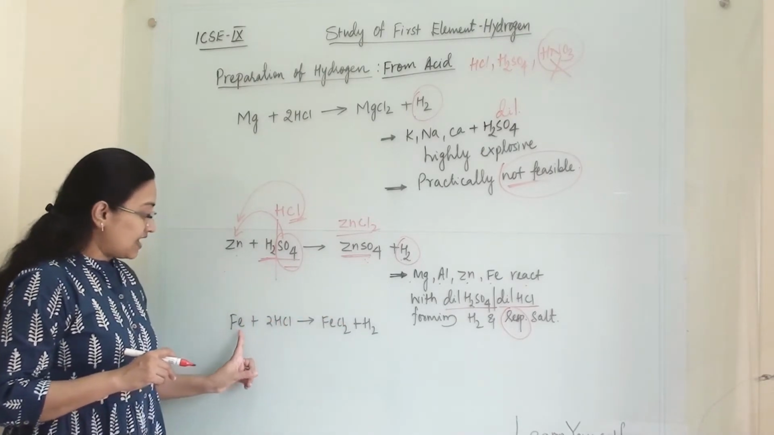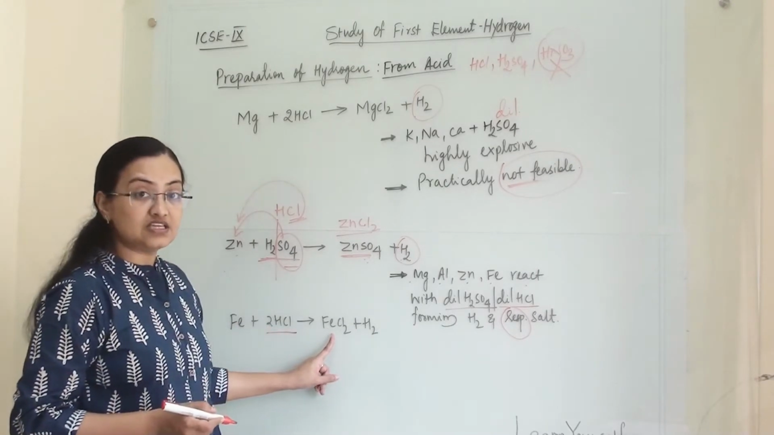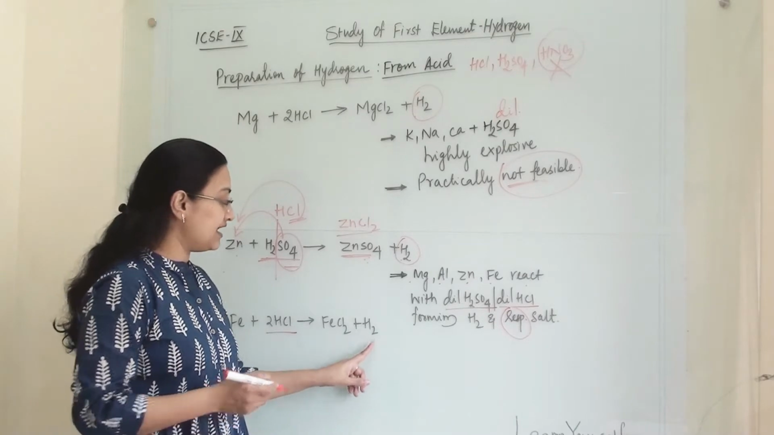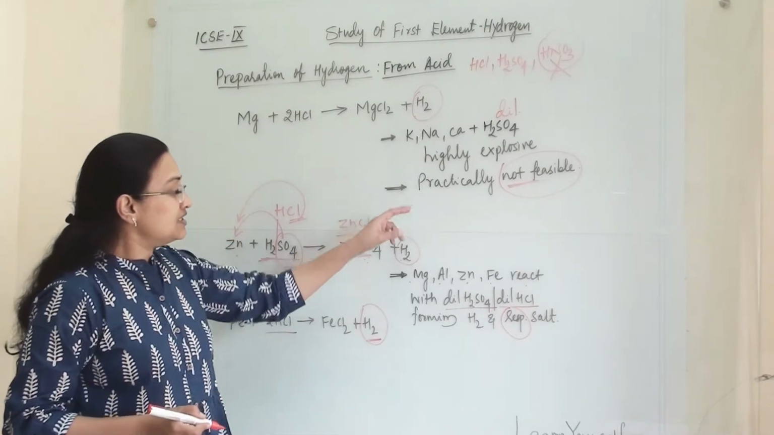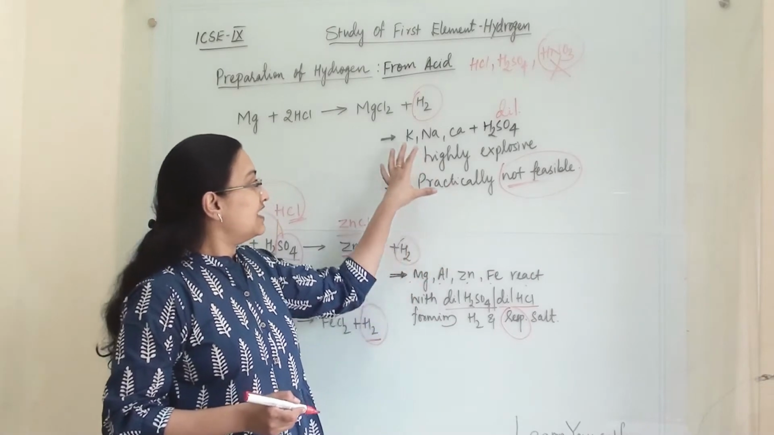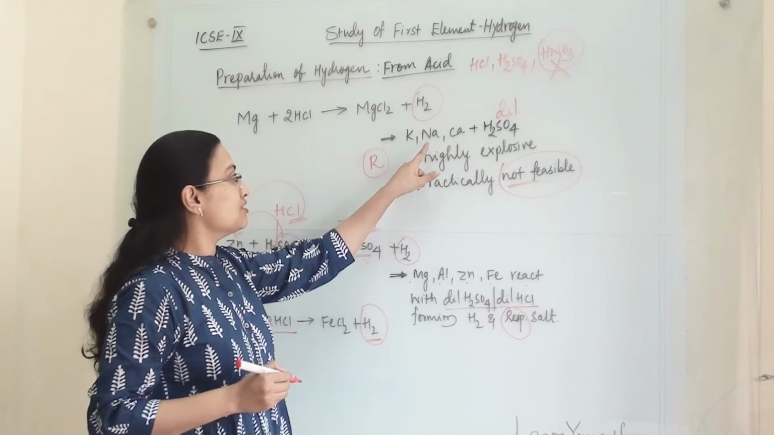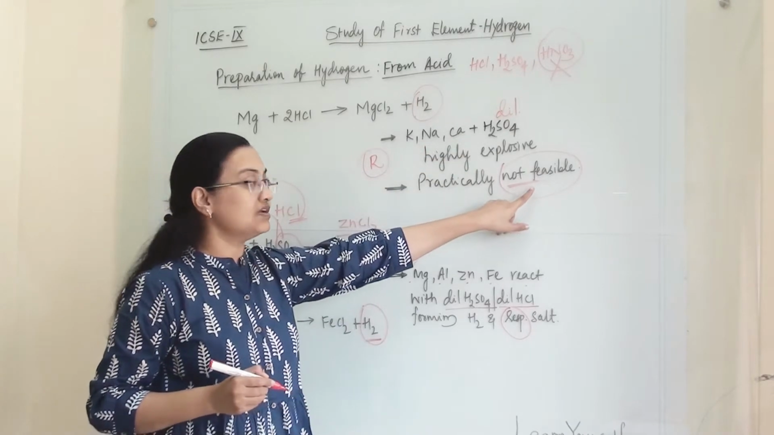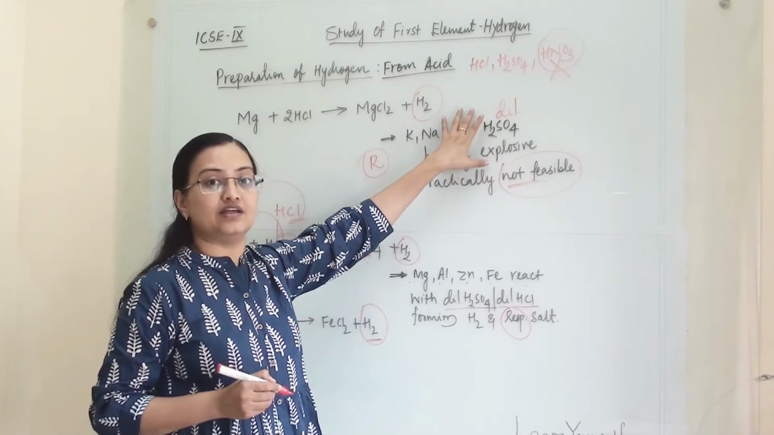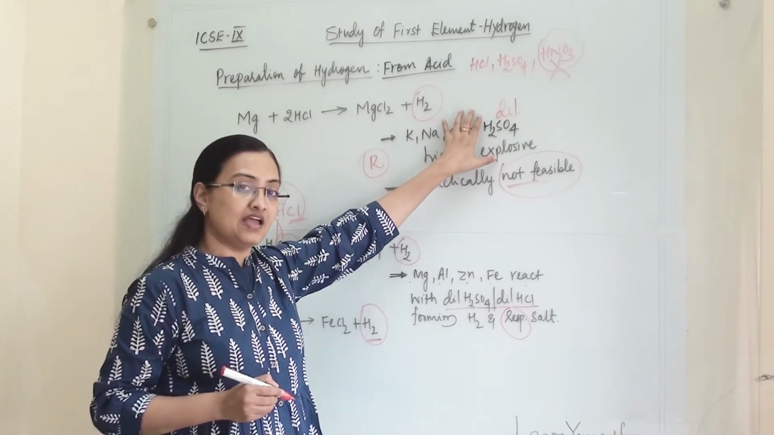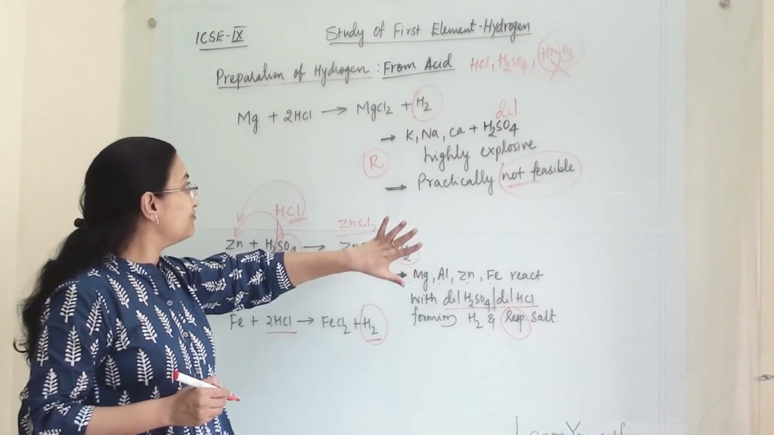Next, when iron reacts with HCl, we will get FeCl2, iron chloride, and hydrogen gas. So here two reasons can be asked. The first reason is that reactions with potassium, sodium and calcium are not practically feasible. Then we need to write that these reactions are very explosive. So that's why these reactions are not feasible.